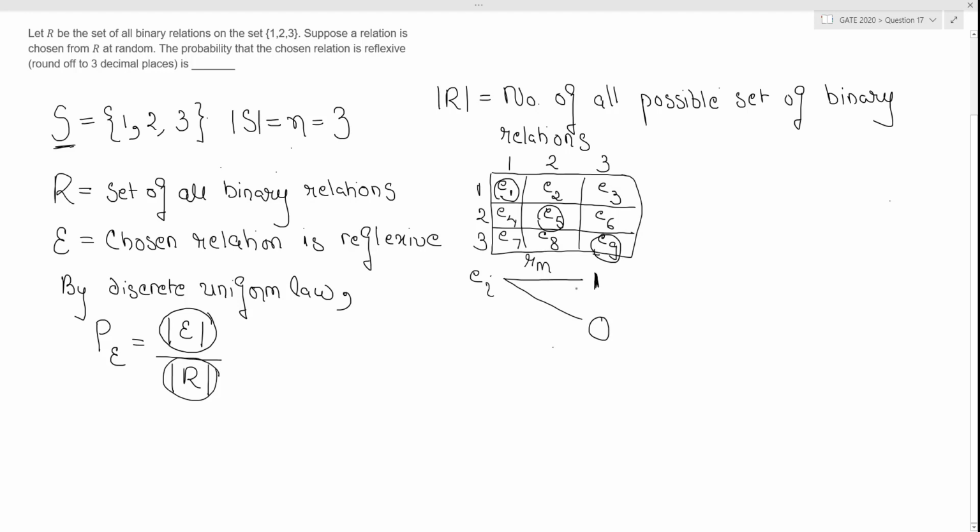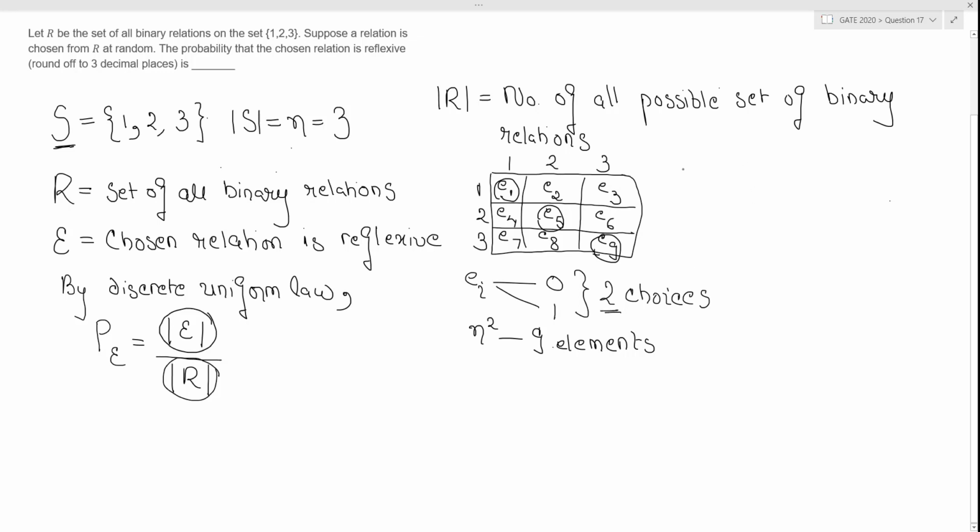So now if you understood this, each of these elements Ei, right, it can be either 0 or 1. So it has two choices for any element. And how many elements are present here? N square, or in this case 9 elements are present. Each element has how many choices? Two choices.